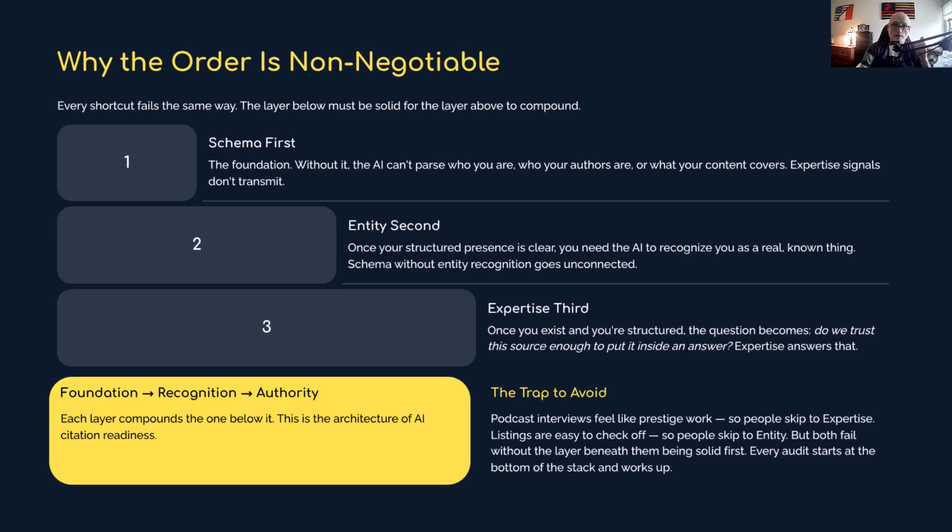It's schema, entity, expertise, right? Schema, entity, expertise. Run it in this order. The same system I use on every client site I audit.